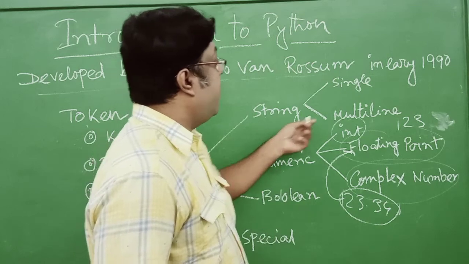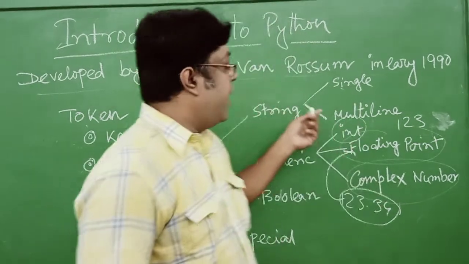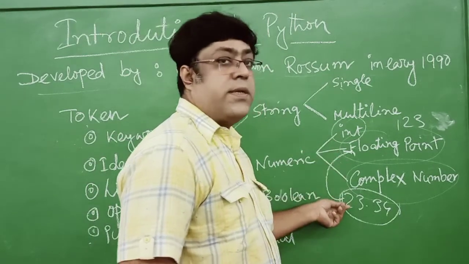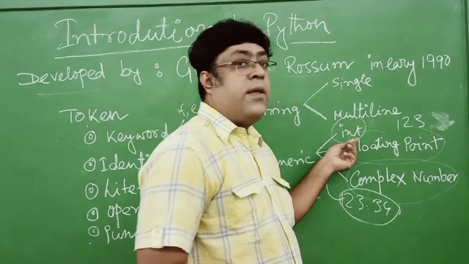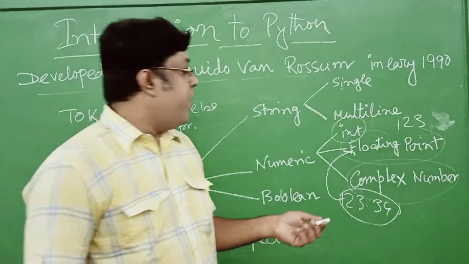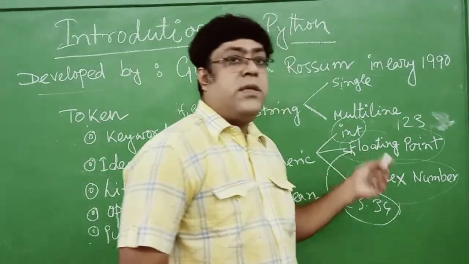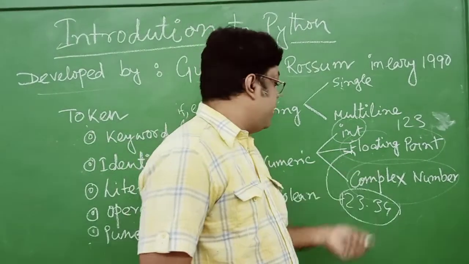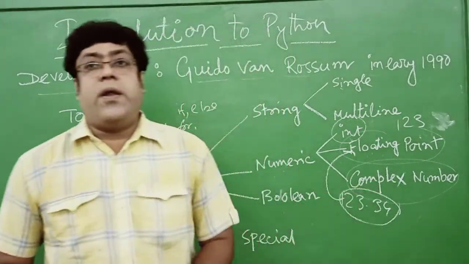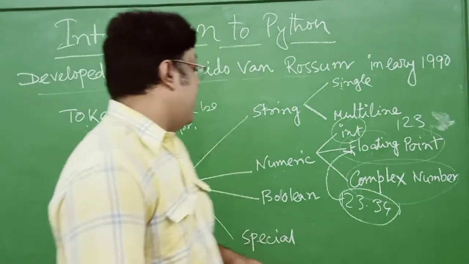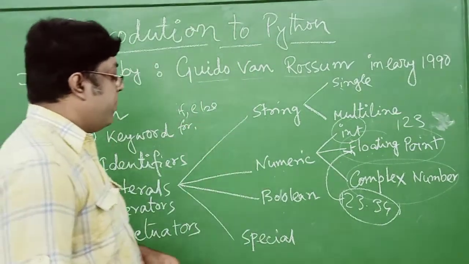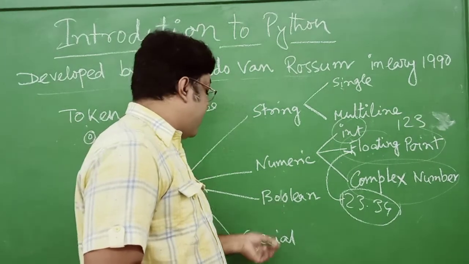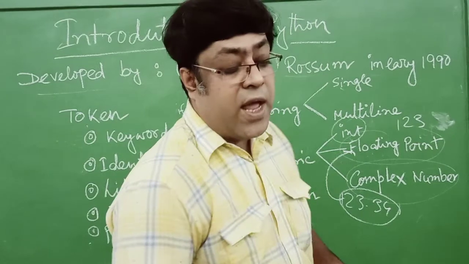In the case of string, it is classified into two types: single and multiple lines. Numeric literals: integer, float and complex. Integer literals can take only integer types of values. Float literals can take integer and fraction values also. Complex literals can hold the imaginary number and also the real number. Boolean literals can take only true and false. And the special literal is known as None.